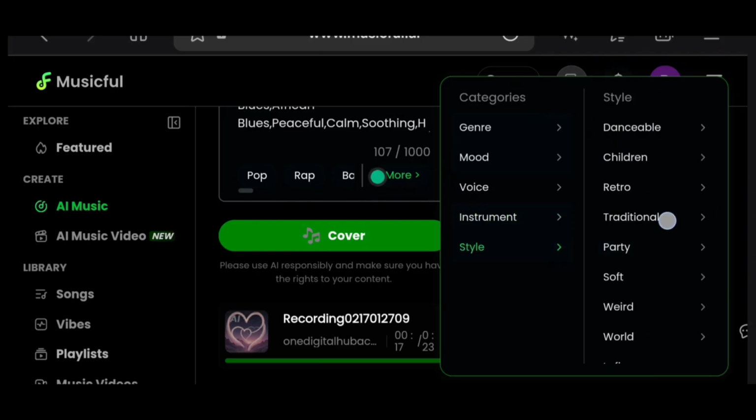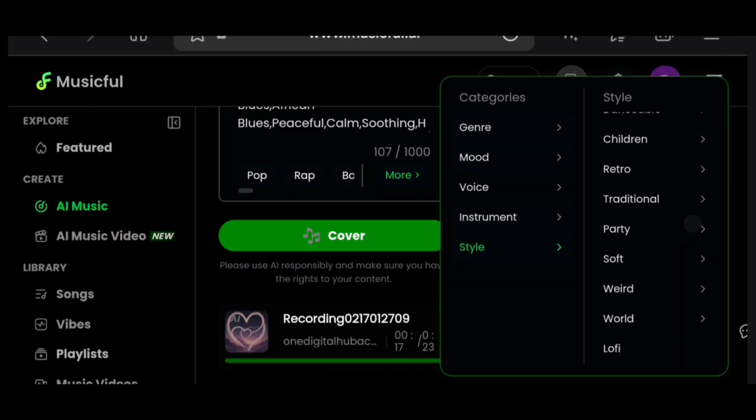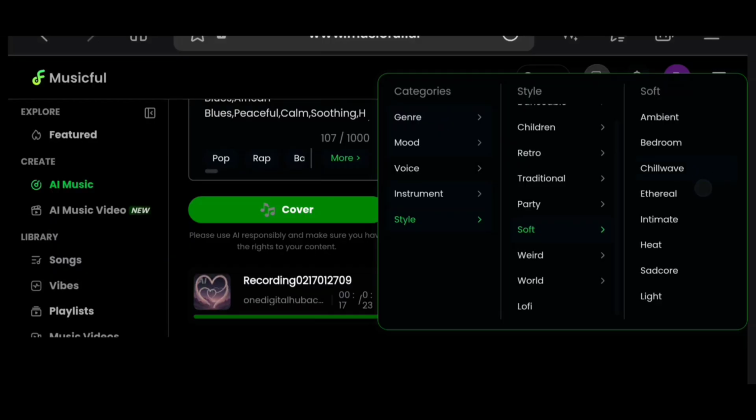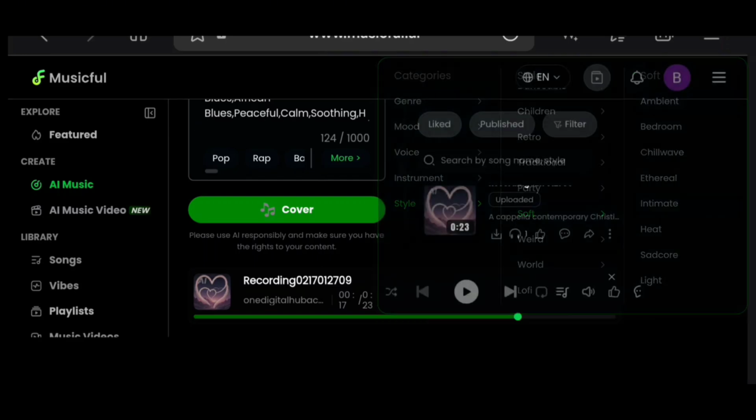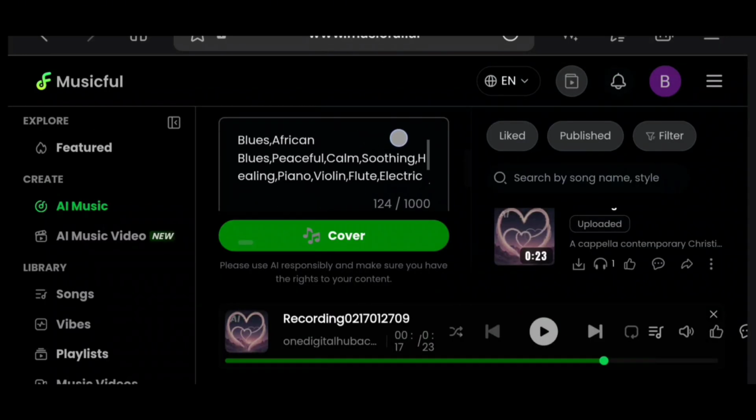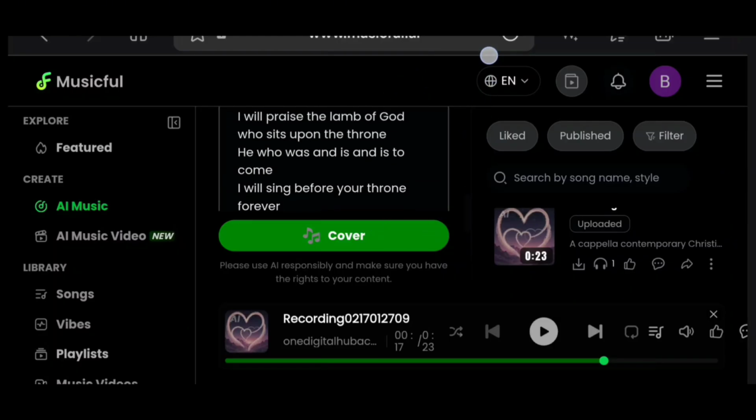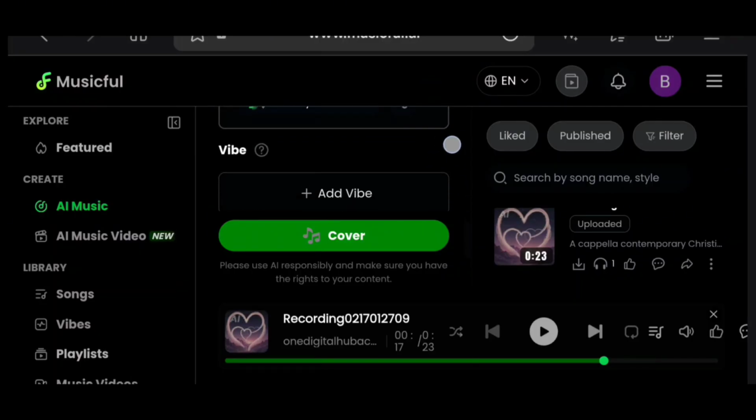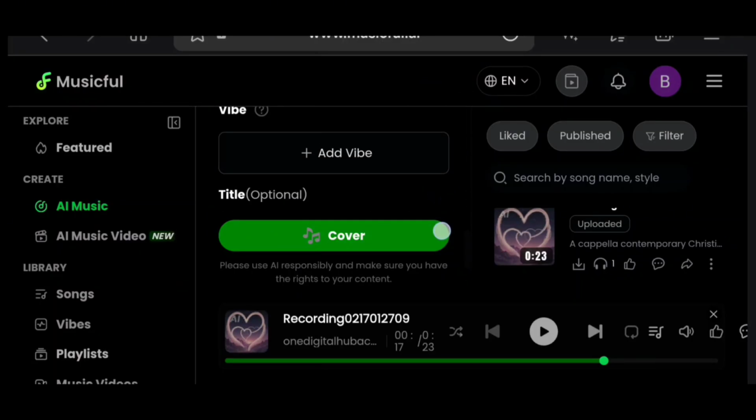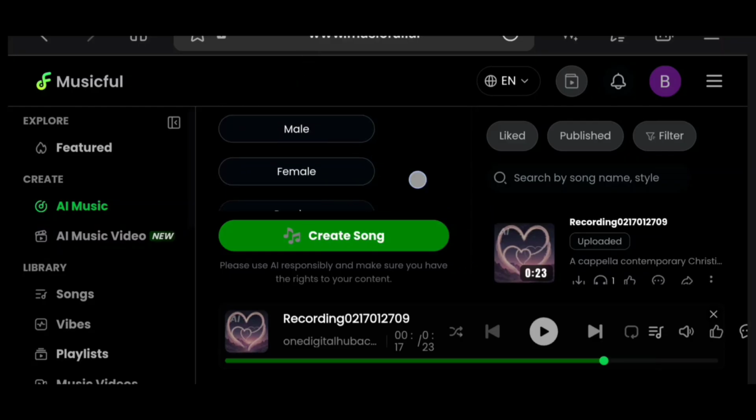And then for the style, I'm going to choose soft. Yes, soft. I'm choosing soft for the style. For this, I'm going to choose ambient, choose intimate. So I guess we are done. These are all the styles that we have chosen for this sound. And this is the verse, just a short sound. And then for the gender, I'm going with female.